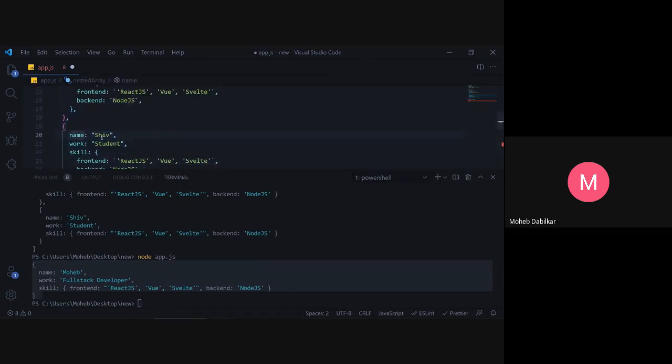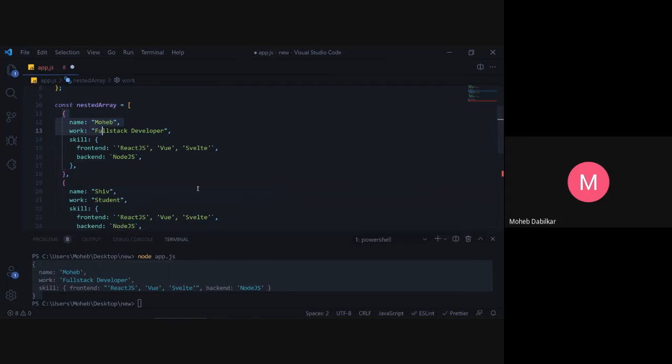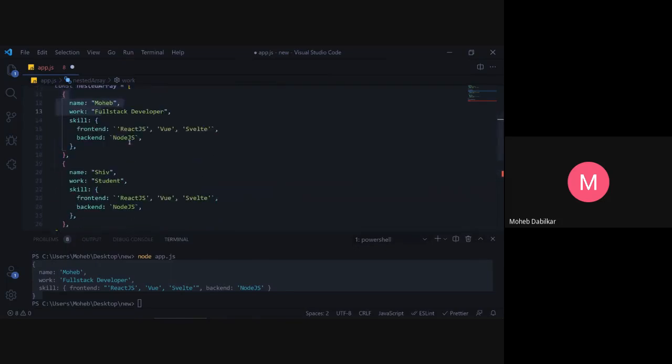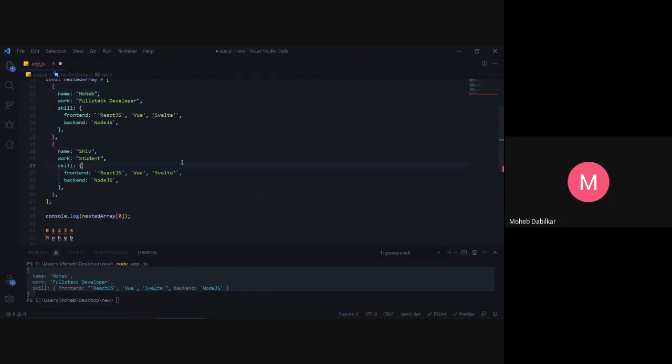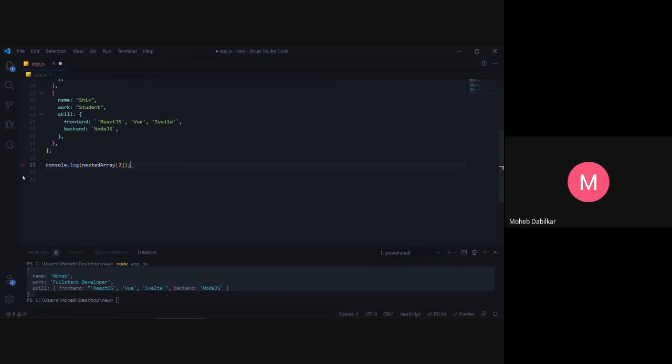So if we go to console log over here, this is the first element. Let me just make this small. This is way too big for me, I can't work with it. So this is your first element over here, and then this is your second element. If I put in 2 over here, I will get an error.